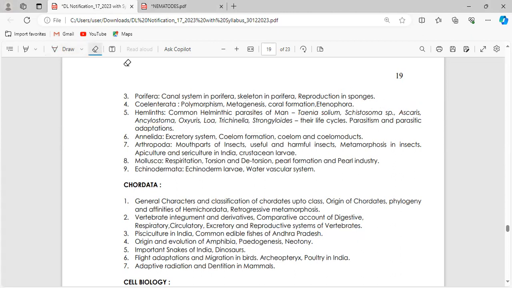Let me ask you a simple question. What is the common name for Schistosoma species?